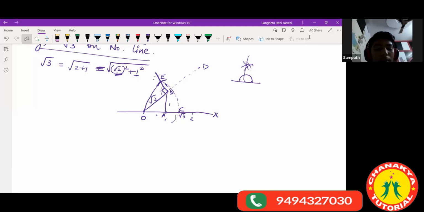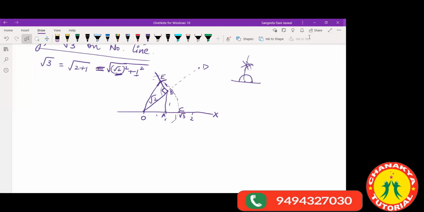Okay, so now we did root over 2, we did root over 3. Similarly, you can try for root over 5 also. And suppose you are given root over x, any number given randomly, root over 5.3, root over anything. How will you locate root over x on the number line? You made a right angle triangle, then over it another right angle triangle.